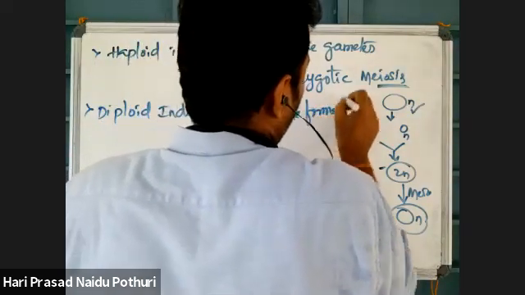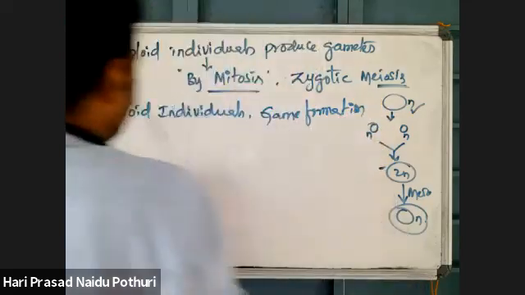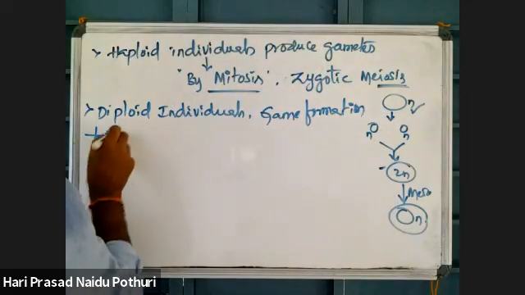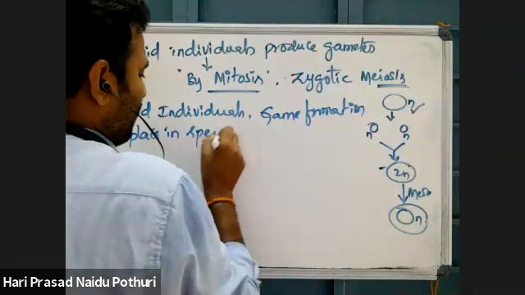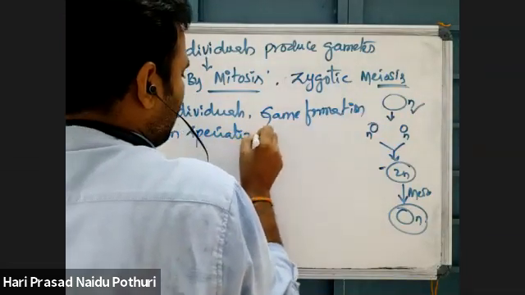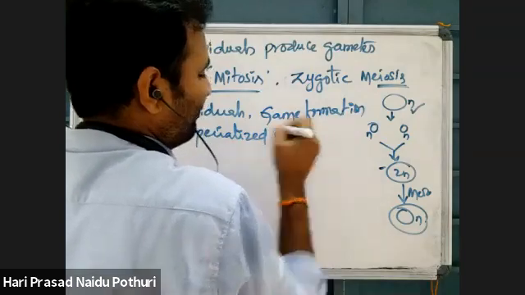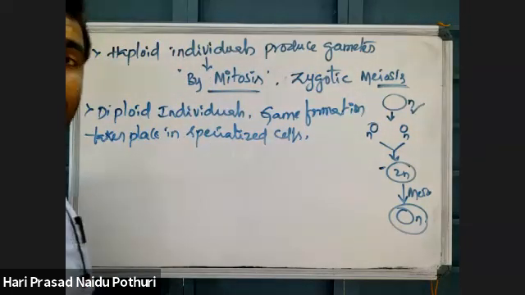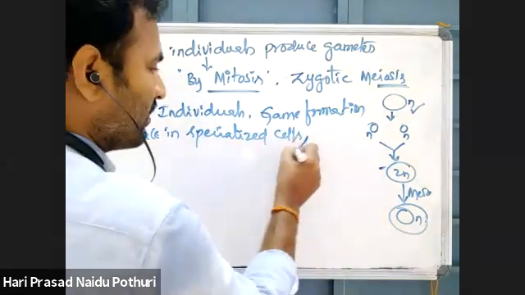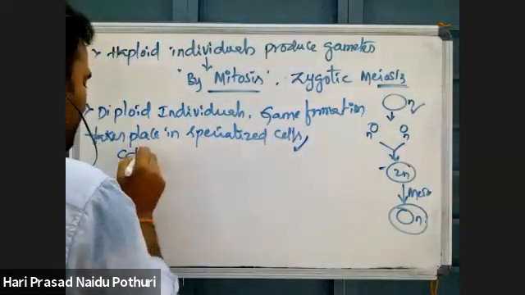Whereas in diploid individuals, gamete formation takes place in specialized cells. What are those specialized cells?